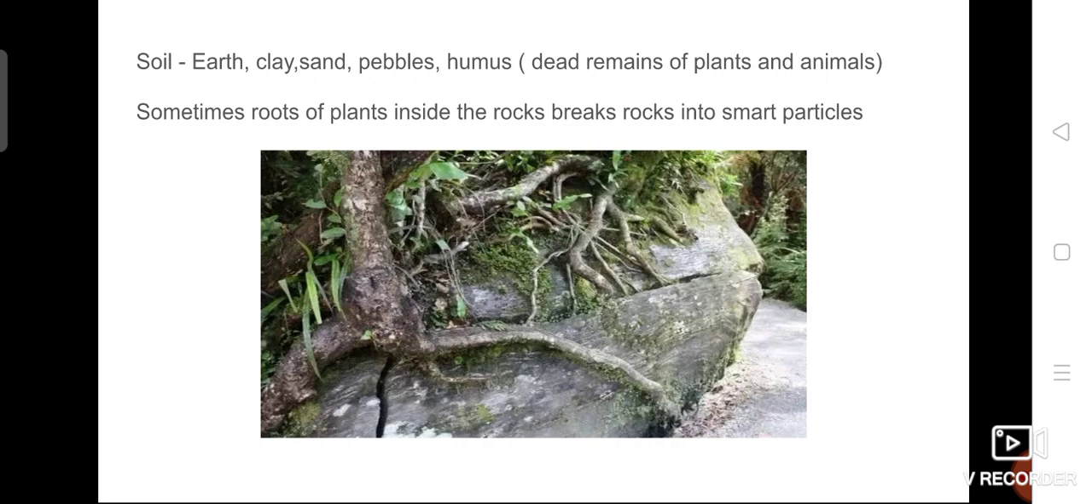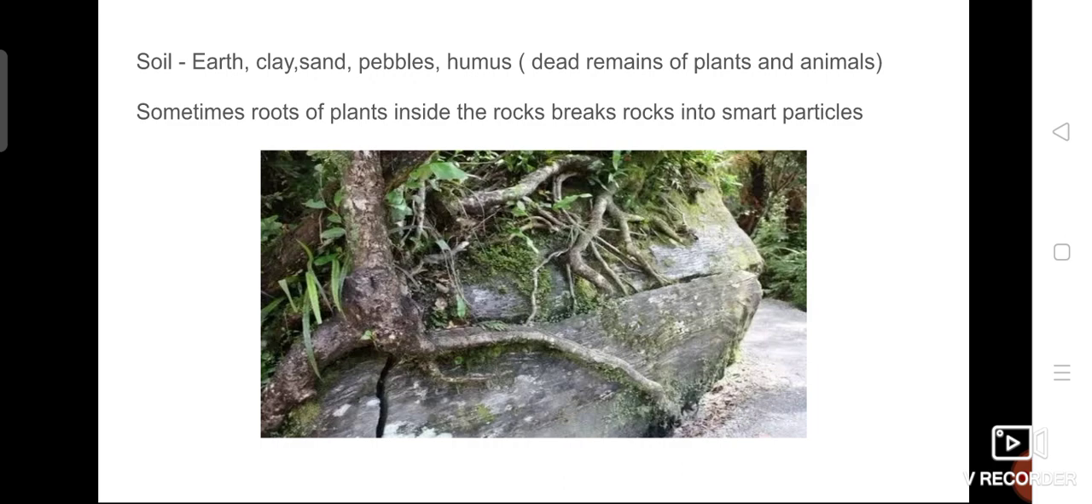Okay. So now the soil, what are the things present in the soil? The soil consists of particles of earth, clay, sand, pebbles, and humus. Humus means what? Dead and decaying materials of plants and animals. That is fallen leaves, dry leaves, dead animals, everything. That is called humus. And not only this, even water and air are present. So soil is a mixture of things. It's not only earth, it contains some stone, some humus, some sand, everything.